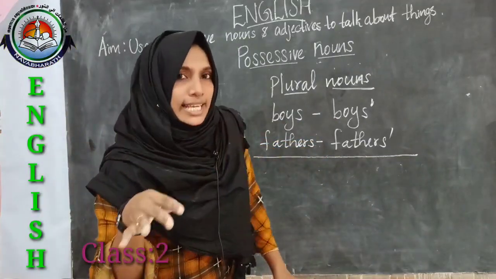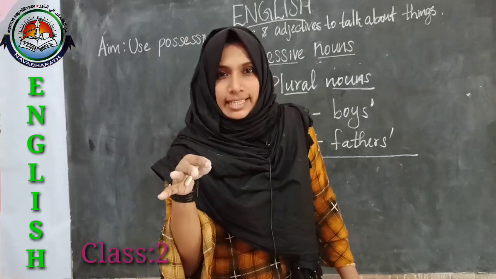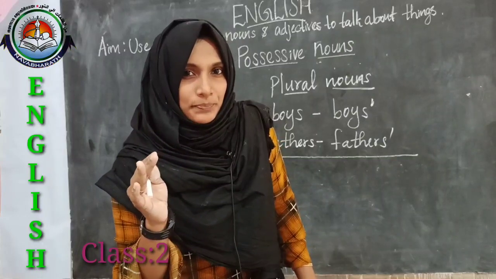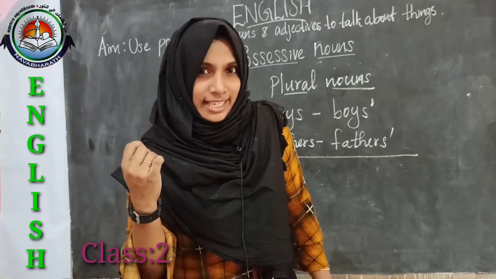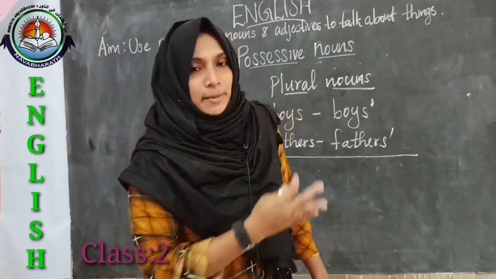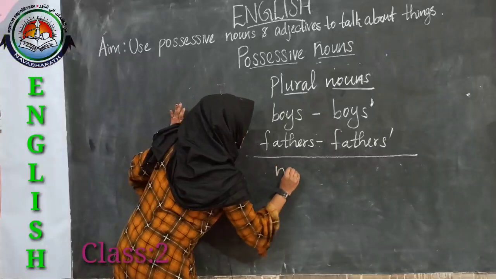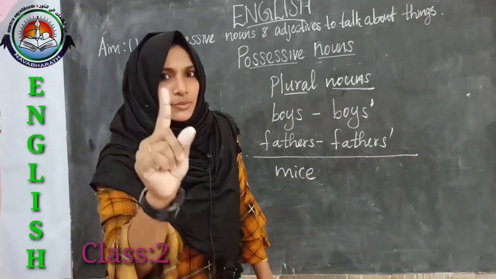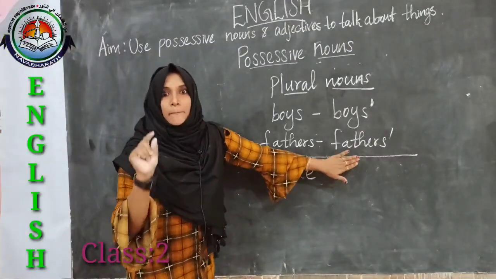But there are some other cases in plural nouns, which we have also already learned, some different special words. What are they? Yes, mice, then children, then men. These are some examples. So let's take the word mice, M-I-C-E. Here mice means not only one mouse. It is the plural form of mouse.